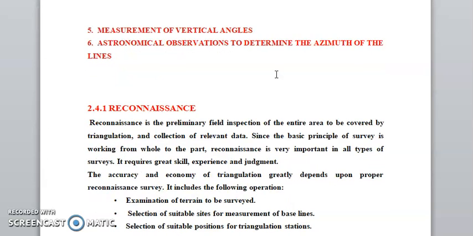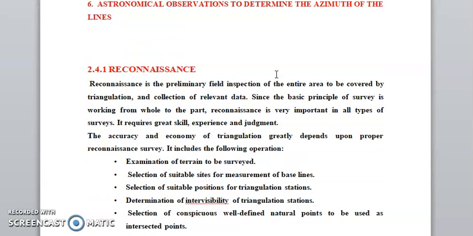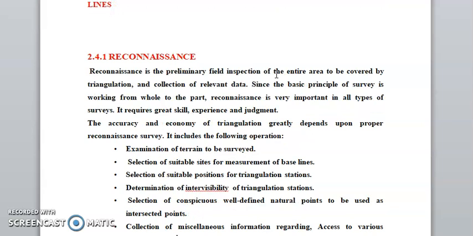Now reconnaissance. This is the preliminary field inspection of the entire area to be covered by the triangulation, and the collection of relevant data. Since it is the basic part of the survey work, reconnaissance is very important in all types of survey. It requires great skill, experience, and judgment. Accuracy and economy of the triangulation greatly depend upon proper reconnaissance.